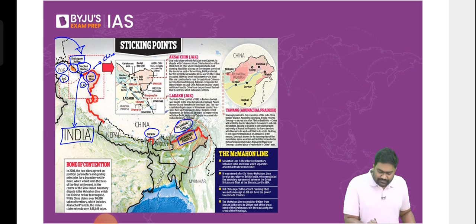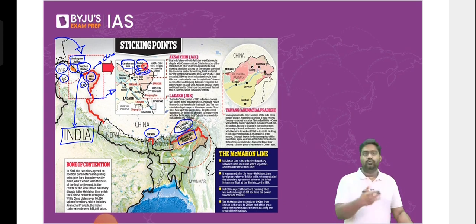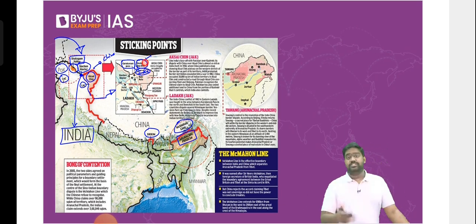All right. Now, if you specifically look at the Ladakh sector, there are some important locations which are in news. This is the Karakoram Pass next to Shaksgam Valley. Daulat Beg Oldi, these are Indian territories. They are under Indian control. India has access to the Karakoram Pass and the Daulat Beg Oldi region. Here, many incursions have happened. That's why I'm pointing it out.